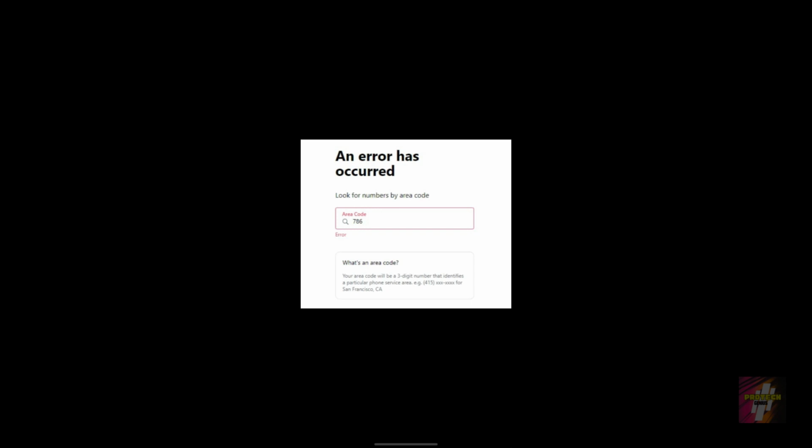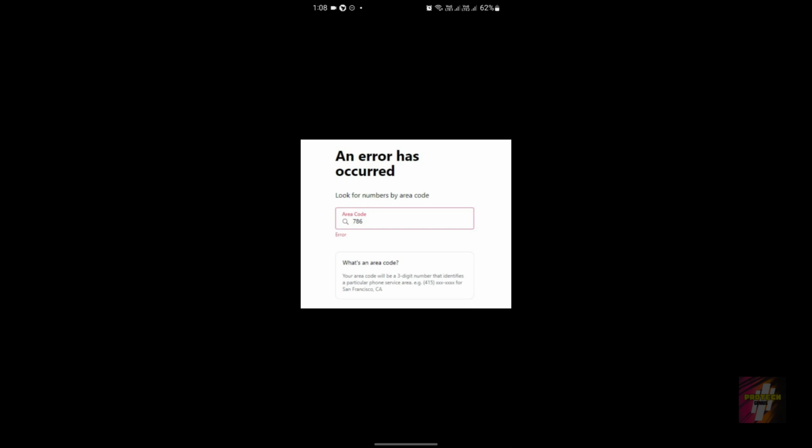One of the special features of the Texno application and the Second Line application is choosing a local phone number, right? For choosing a local phone number, you would have to enter an area code. For example, 315 is New York's area code. When I enter 315, I get an error like this, showing an area code error has occurred, and this is going to be annoying to you.